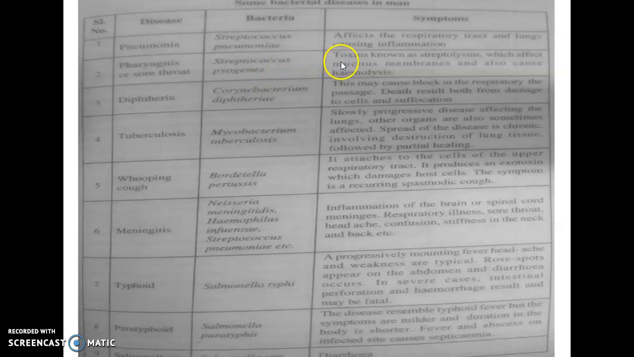It releases certain toxins known as streptolysins, which affect the mucous membrane and also cause hemolysis. Mucous membrane means the membrane found in the nose, and it in turn causes hemolysis. Hemolysis means the destruction of RBC cells. So it causes a disease called sore throat or pharyngitis.